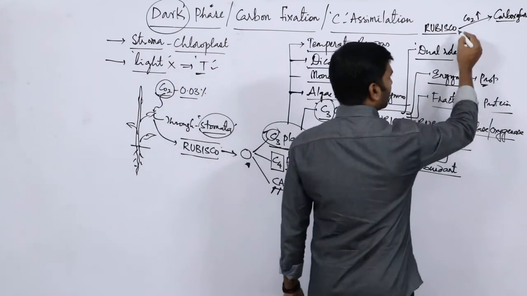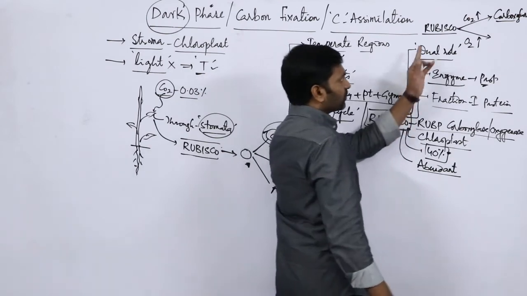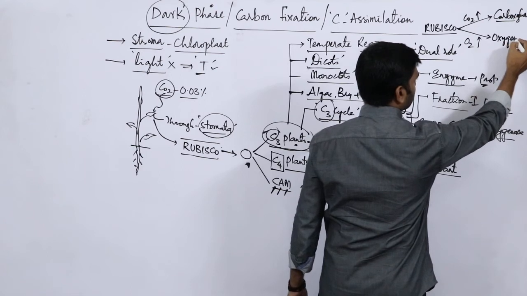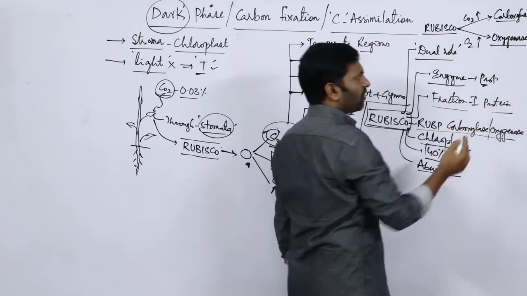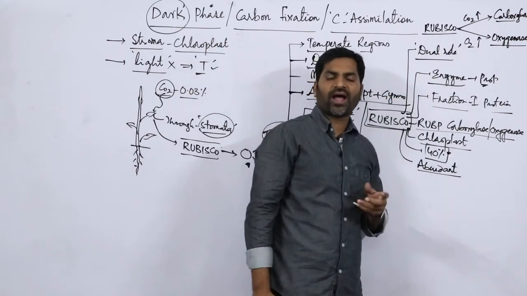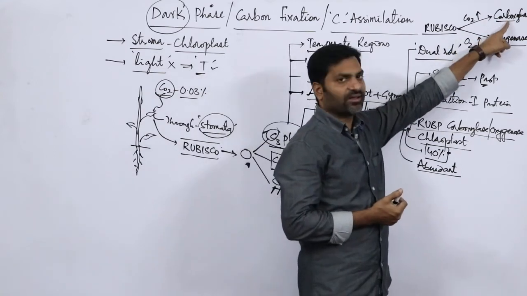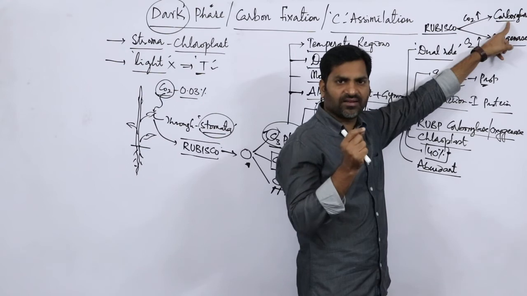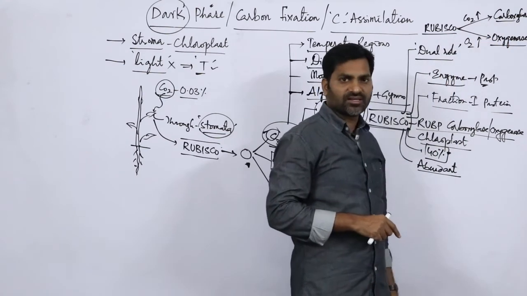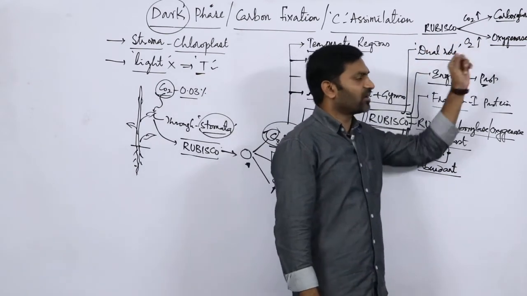Whenever there is more oxygen around the plant, this particular Rubisco acts as an oxygenase. So Rubisco has two forms, hence it plays a dual role. One role is carboxylase, whenever the carbon dioxide level is more around the plant. Whenever the oxygen levels are more around the plant, it acts as an oxygenase.